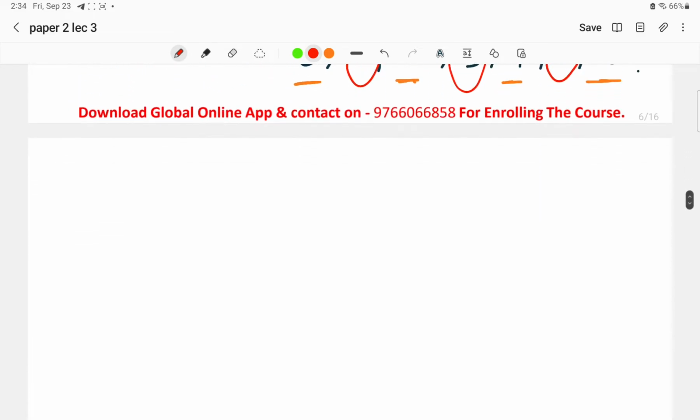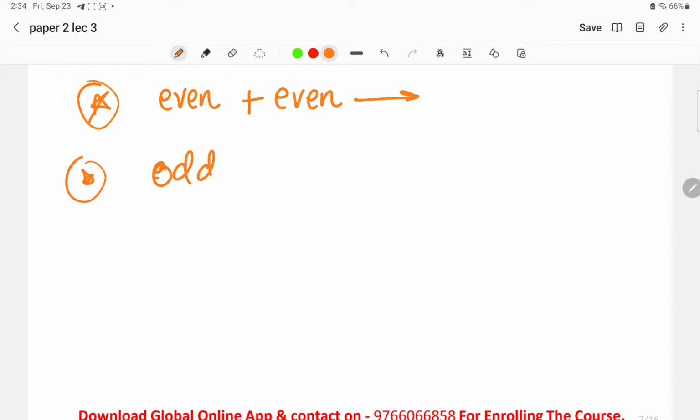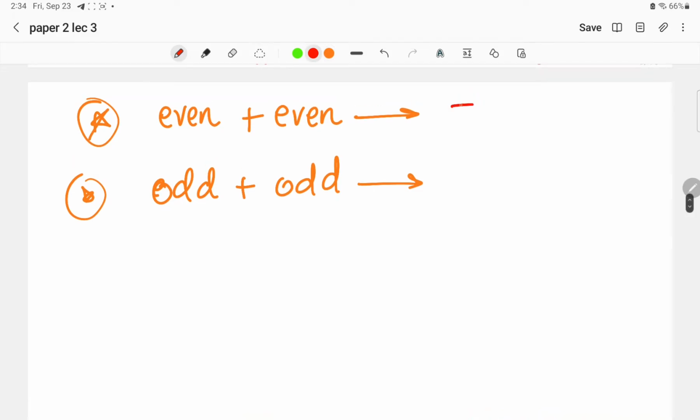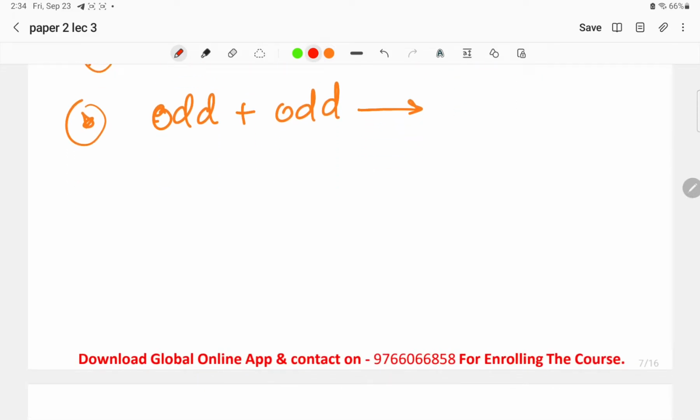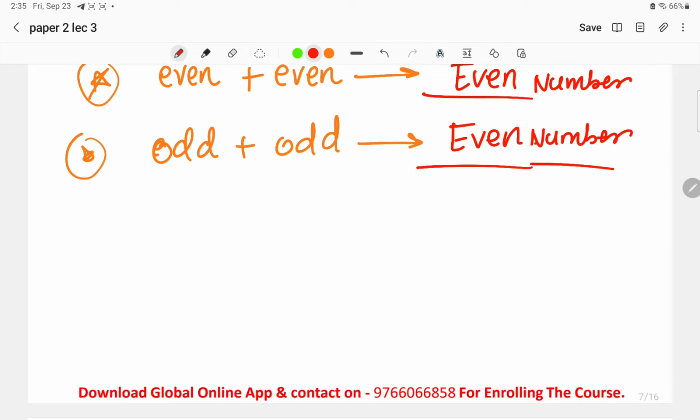Now, what questions can be asked from even numbers and odd numbers? This is the topic of discussion here. The fact we have to keep in mind is, what if the question asked is the summation of even plus even? I'll tell you two facts here. Whenever we add two different even numbers, we get an even number. And when we add two different odd numbers, we will also get an even number only. So the summation of two even numbers is even, and the summation of two odd numbers will also give an even number.